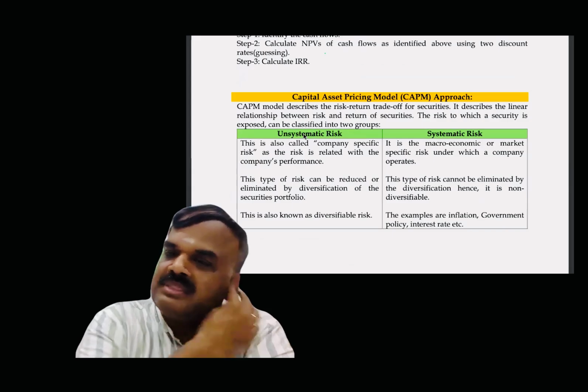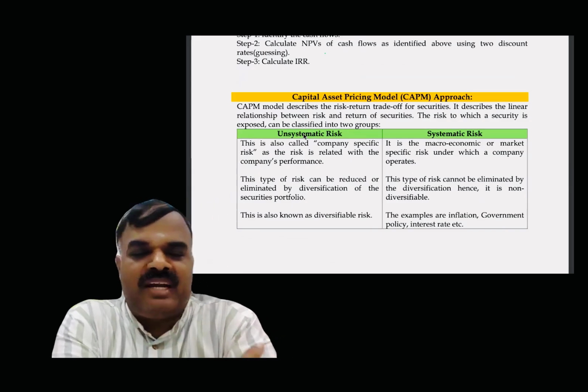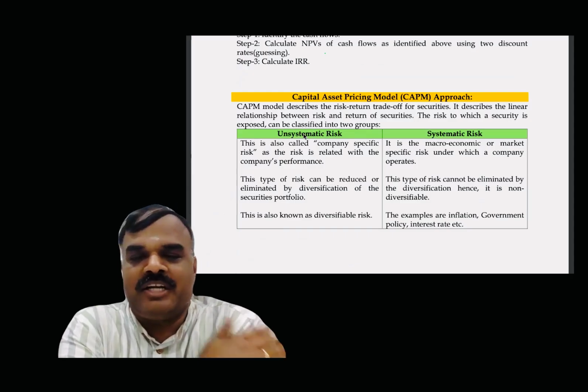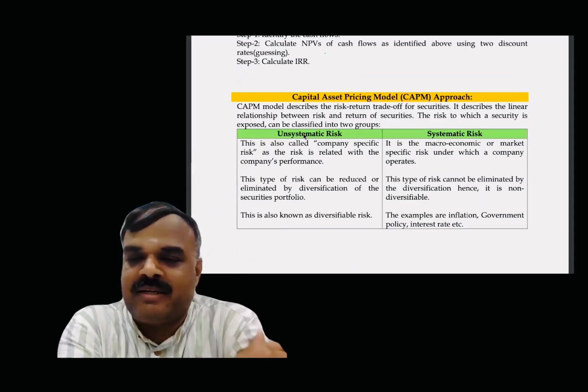Got it, my dears? With respect to CAPM, you have two types of risk: one is unsystematic risk, another one is systematic risk. Rakesh, what is the difference between systematic and unsystematic?